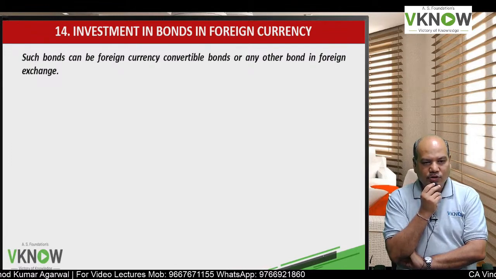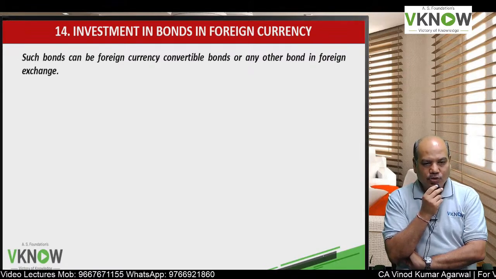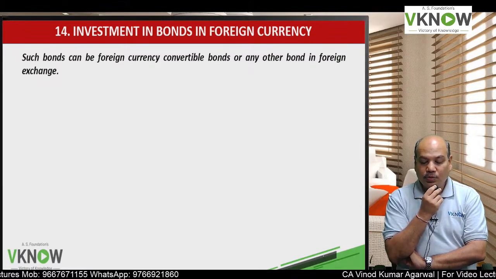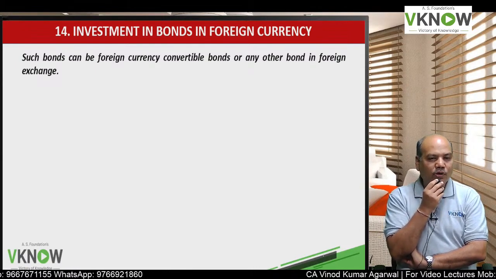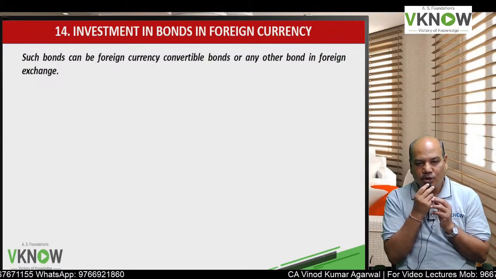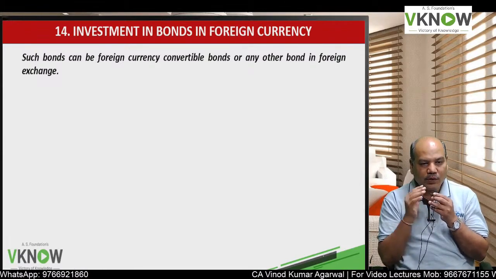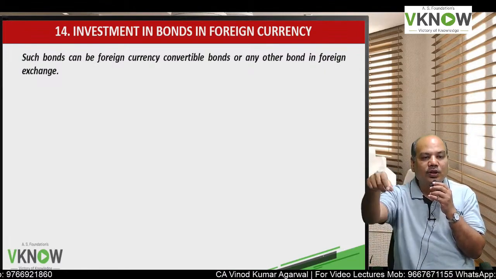One is Ind AS 109, because it is an investment in a bond, so it will be categorized as either amortized cost, FVTOCI or FVTPL. So whatever we have learnt will be applicable. But it is also a bond in foreign currency, so Ind AS 21 will also apply because it's a monetary item, and therefore we will have to revalue the investment using the closing exchange rate.